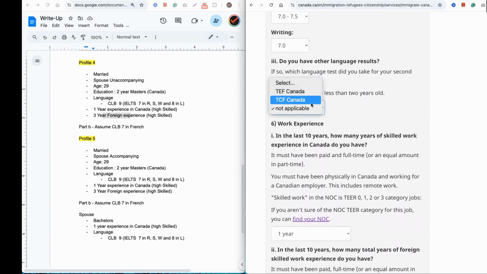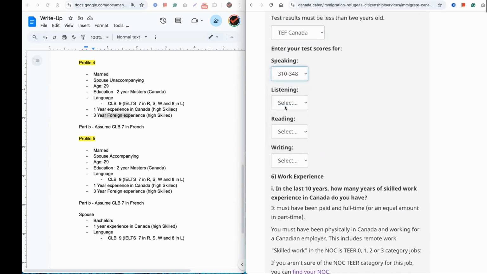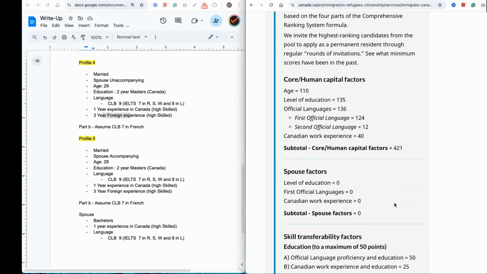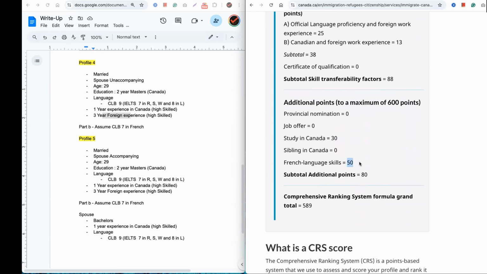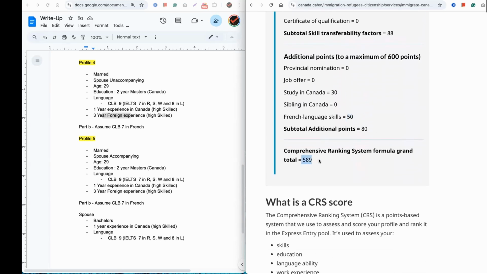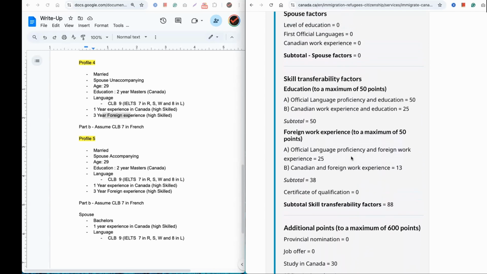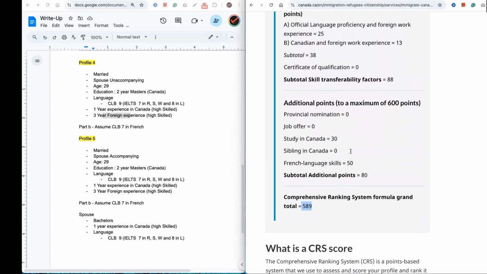So let's do that, right? Let's do TEF right now. So let's say this CLB 7, CLB 7, CLB 7, CLB 7. Okay, so let me just try that. So now if you see, we got again 12 points for the language, plus we get an additional 50 points here as well. So this person scored 589. So now people say, oh, without LMIA, you cannot get more than 500. Do you see here? This person's score is 589 with 1 year Canadian experience, 1 year foreign experience, CLB 9, and 2 years of master's in Canada. So much easier to get this kind of score, right?